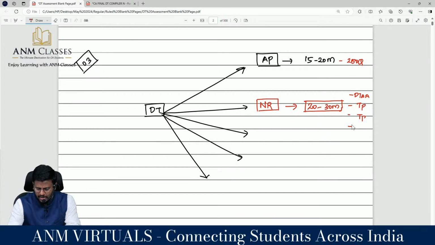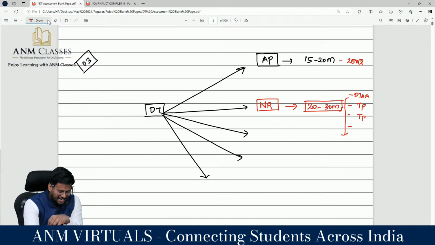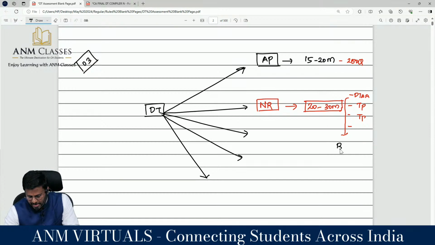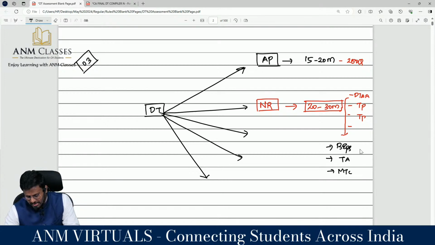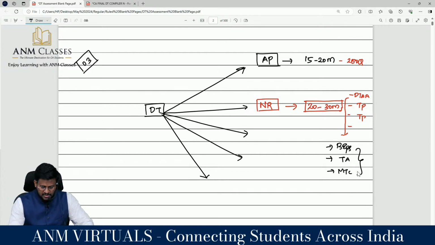And with regard to DTAA, the advanced issues are BEPS, that is base erosion and profit shifting, then how to interpret the treaty arrangements, and then the theory topic of model tax conventions. So here you have to focus. Ensure that you complete these 2 areas primarily.